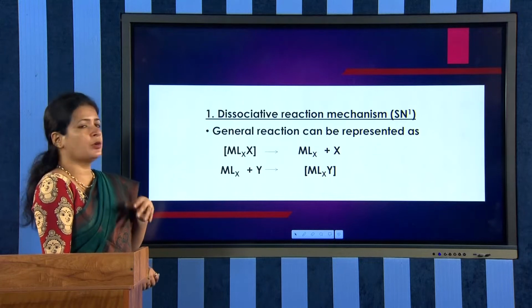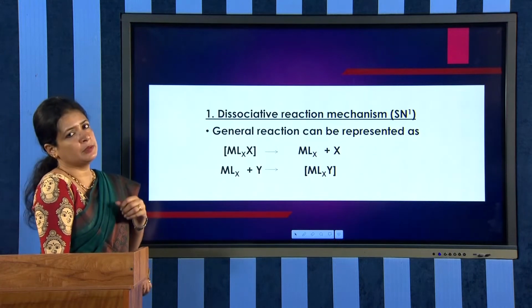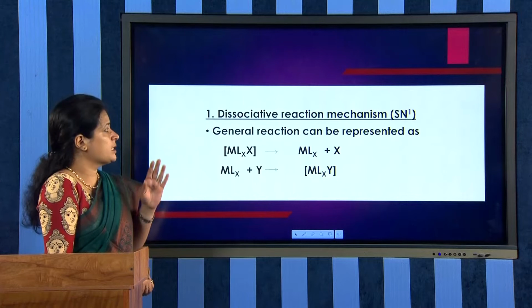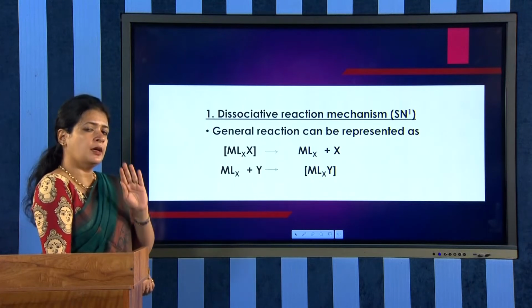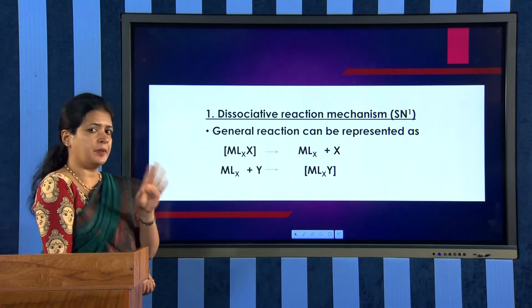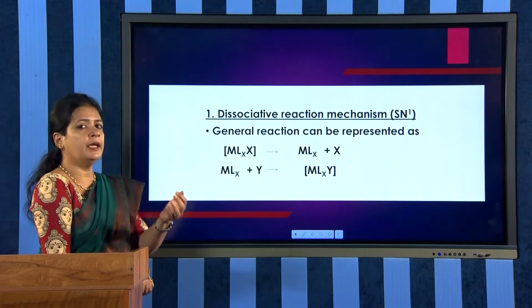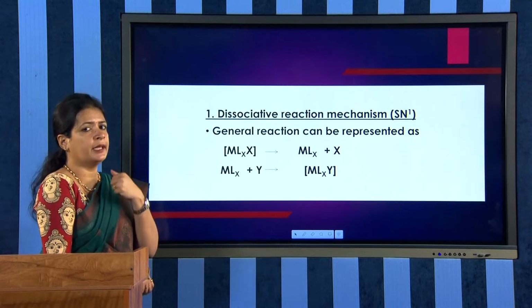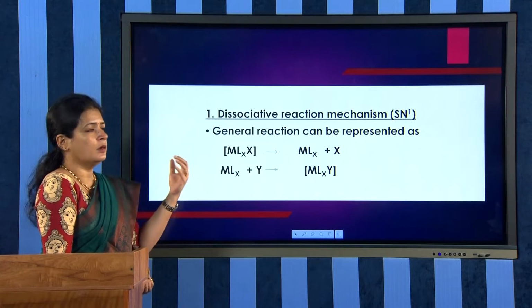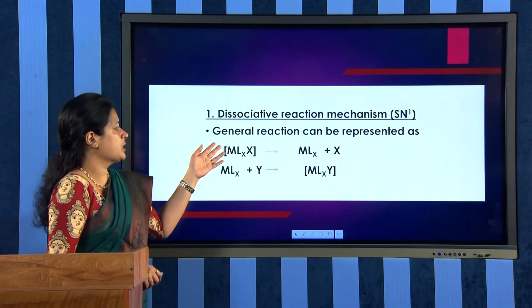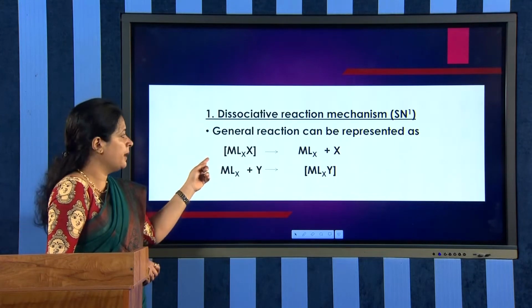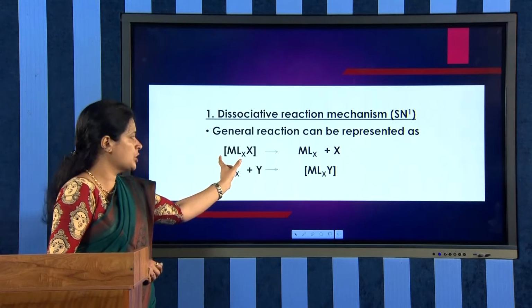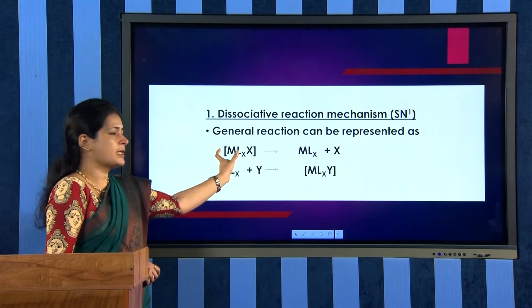the dissociation mechanism, or dissociative reaction mechanism, or SN1 mechanism. Dissociative reaction mechanism means first a dissociation happens and then only the entering ligand will be attaching to the complex. So, the general reaction can be represented like this. We have the initial complex MLxX.